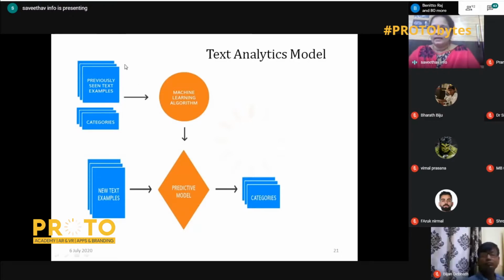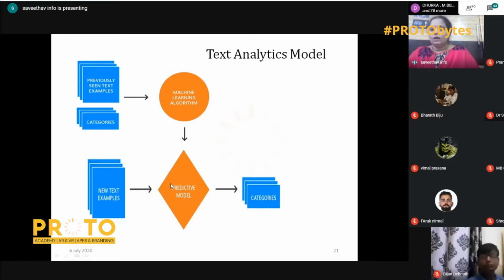I train it using a machine learning algorithm. The machine learning algorithms here are algorithms belonging to supervised and unsupervised learning. They are categorized, and I'll show you in the next slide. On applying the machine learning algorithm, I get a predictive model. This predictive model is nothing but a rule which I derive from the trained model.